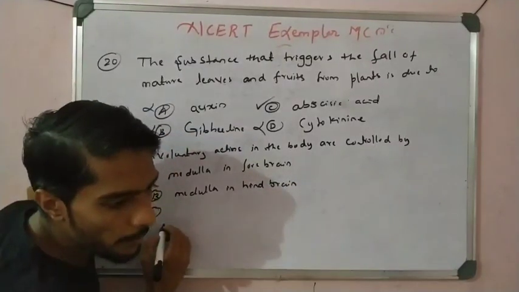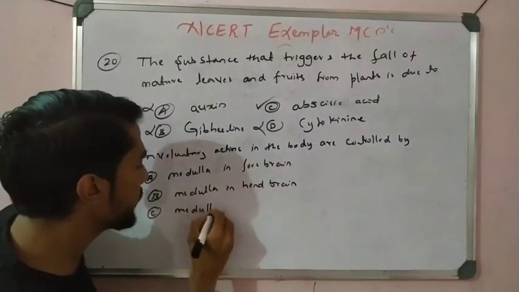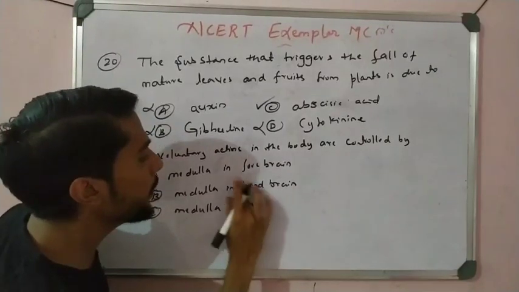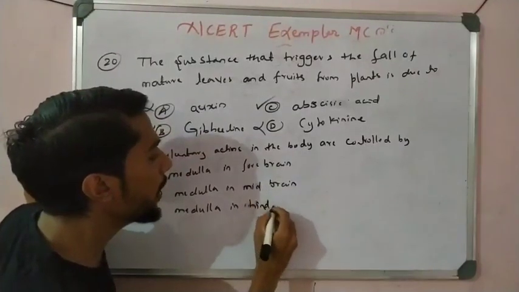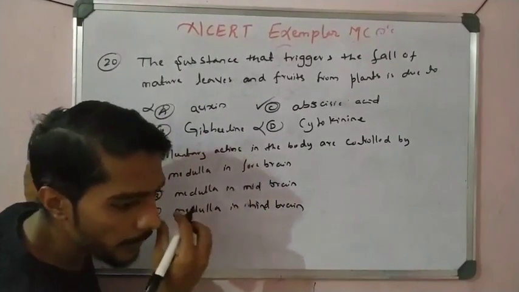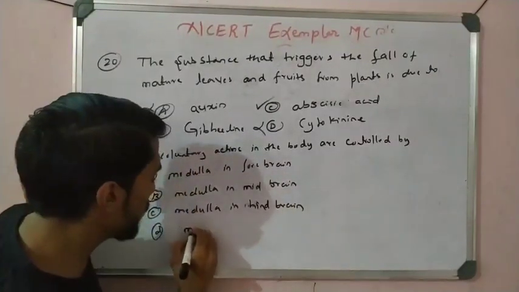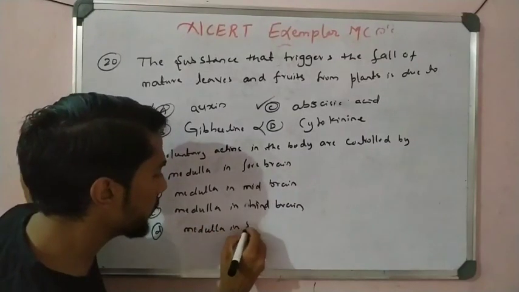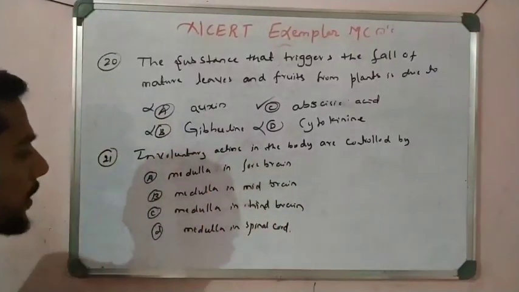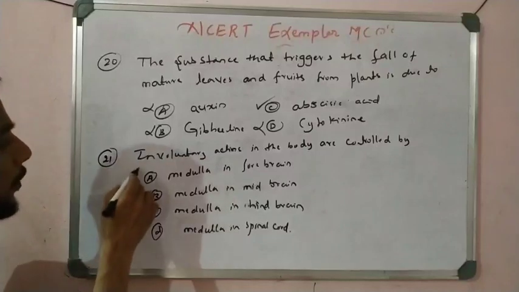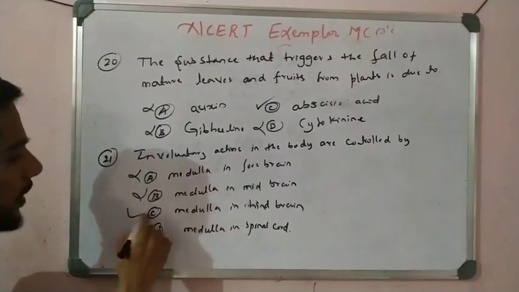Okay, it is mid, not hind. It is midbrain, it is hindbrain. Option C is medulla in hindbrain, right? And then option D, medulla in spinal cord. No, medulla in spinal cord. So we know that medulla is present in the hindbrain, right? So that is the simple answer. Medulla is not in the forebrain, the position of medulla is not in the midbrain, and the medulla is not present in the spinal cord, it is present in the hindbrain.